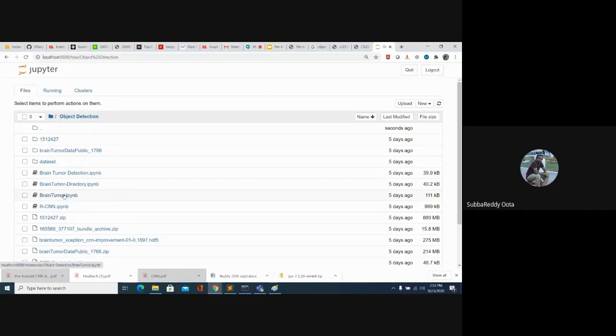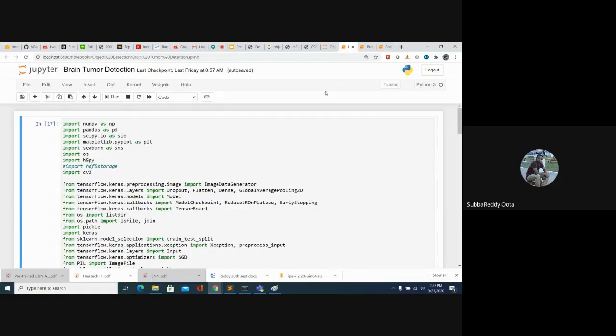So here, image classification we can normally do in three ways. That too depends upon the number of samples.